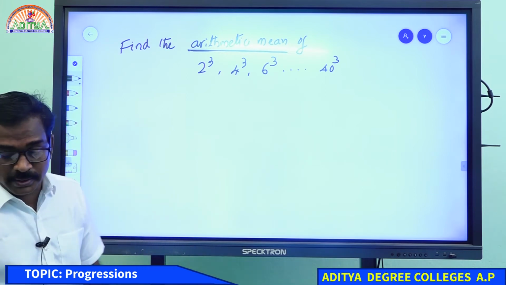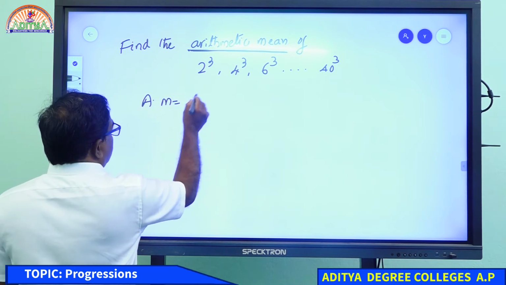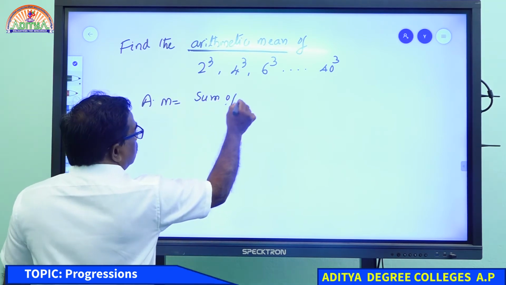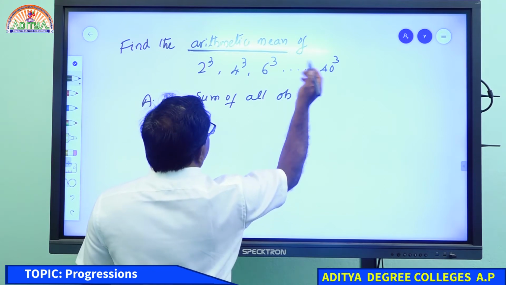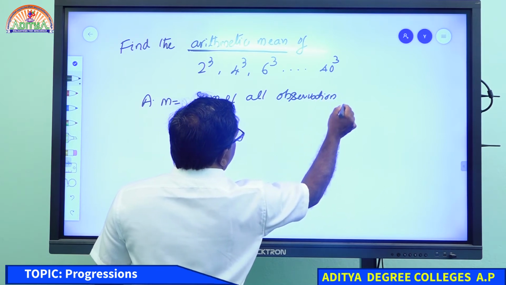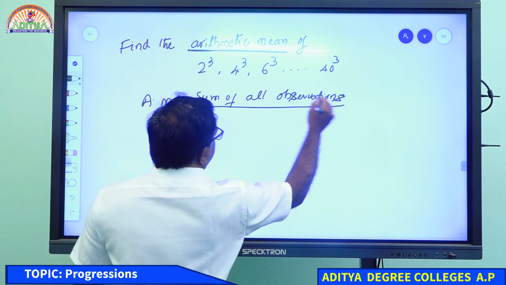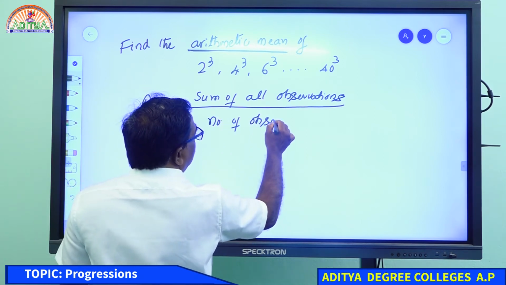We have one formula for arithmetic mean: sum of all observations by number of observations.